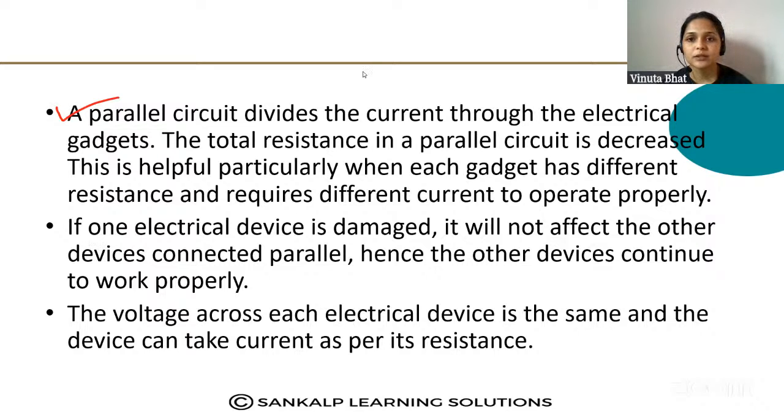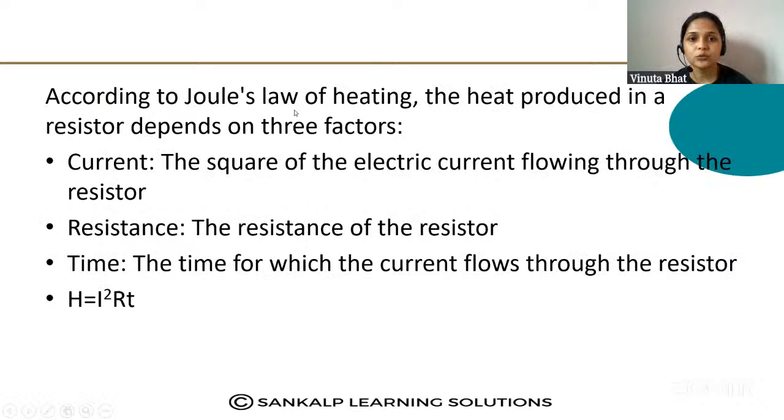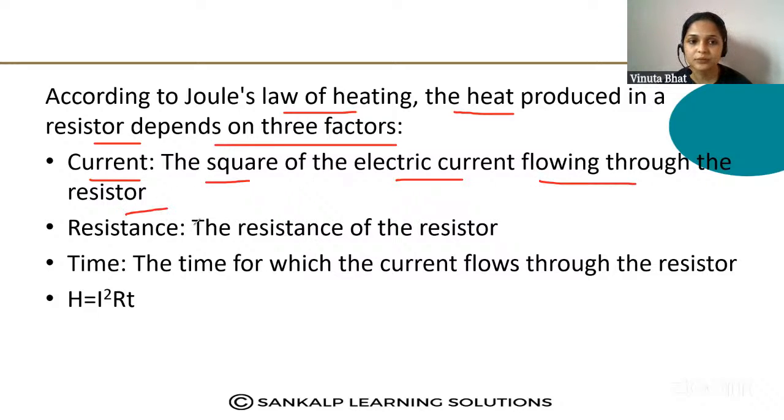So let us move to the next question. According to Joule's law of heating, the heat produced in a resistor depends on three factors: the square of the electric current flowing through the resistor, the resistance of the resistor (the more resistance, the more heat produced), and time, the time for which the current flows through the resistor. So these are the three factors on which the heat produced depends.